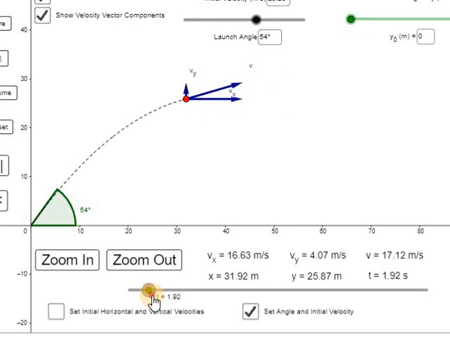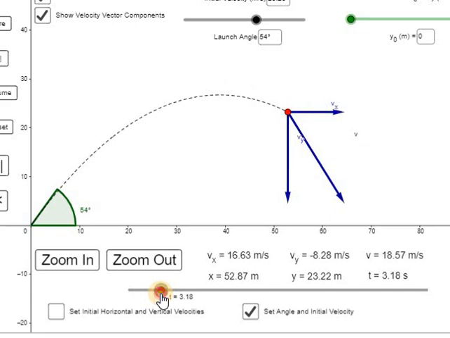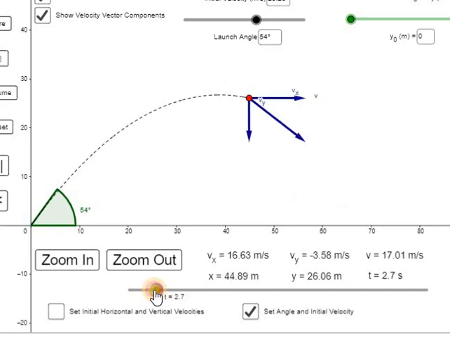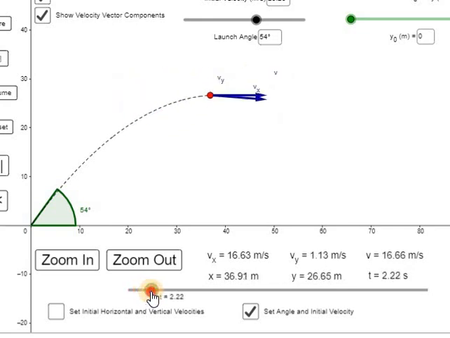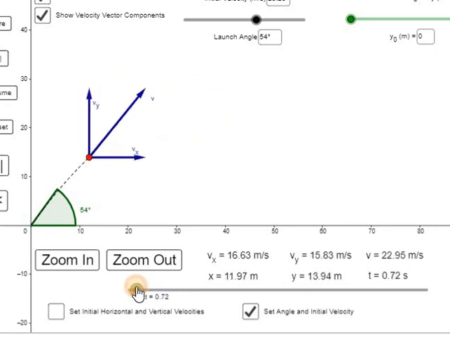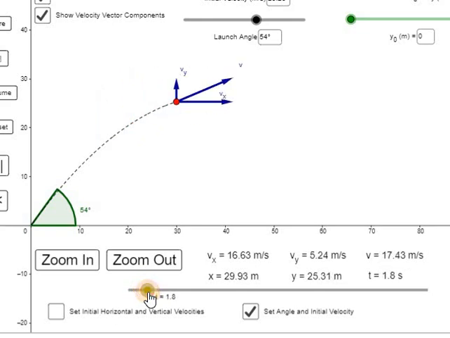What it means is that at maximum height only the horizontal velocity Vx acts. When I change time again, both components play a role. Again Vy diminishes, but Vx is there.